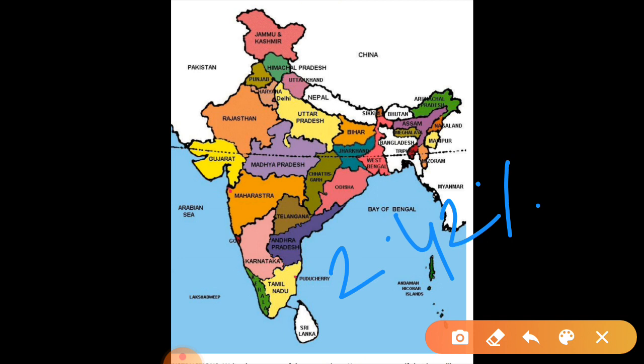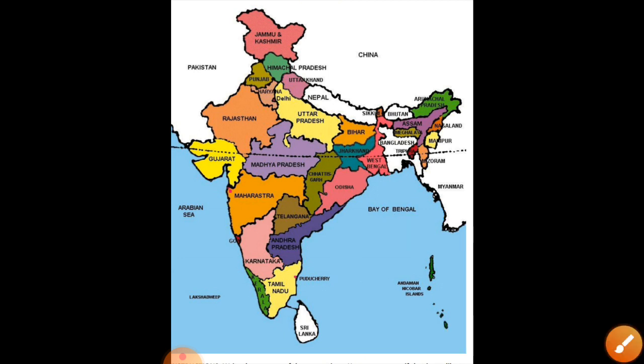That day we discussed Russia, Canada, China, USA, Brazil, Australia, then India. After India, Argentina, Sudan, and many other countries. But India comes at the 7th position area-wise, and 2nd position in population.